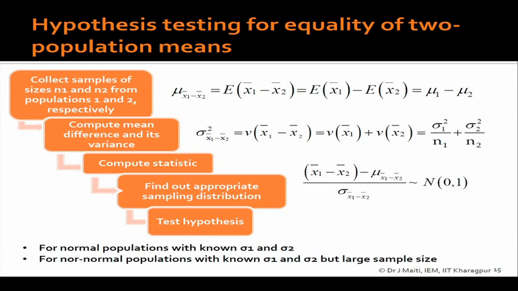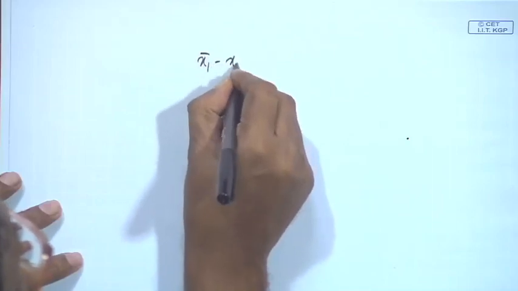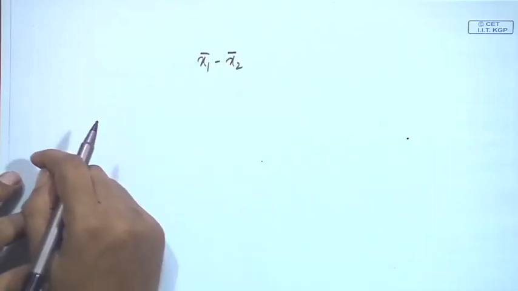What is our next topic? The next topic is testing whether two population means are equal or not: equality of two population means. What will you do here? What is the random variable here? x1 bar minus x2 bar.